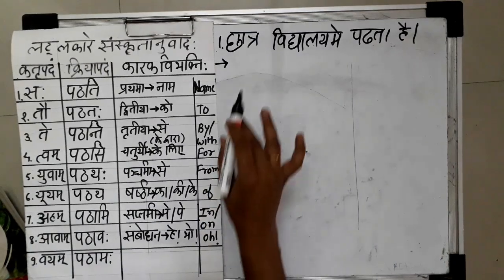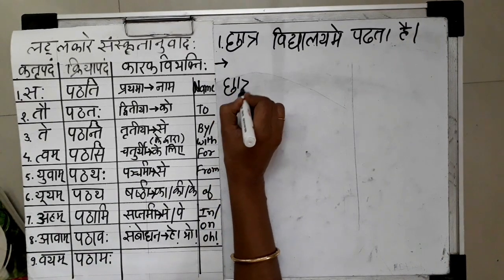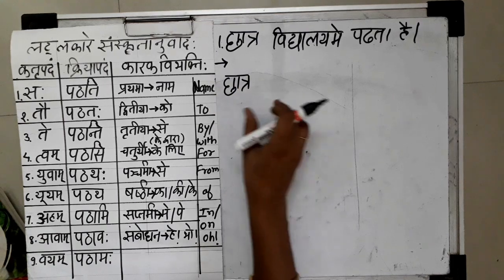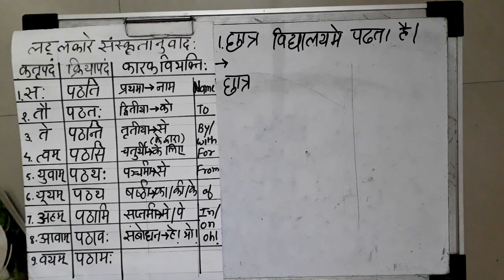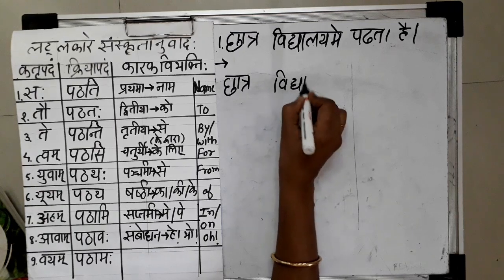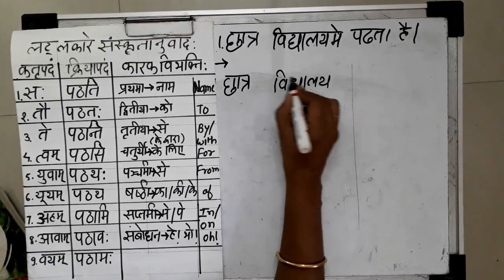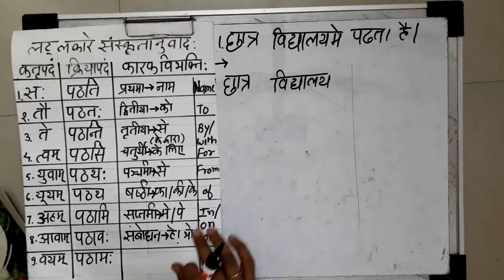For chhatra, the word we are going to choose is chhatra only. Then keep some space. Then the second word, vidyalay mein, the main word we are going to use is vidyalay itself. These words are the same in Hindi as well as in Sanskrit.